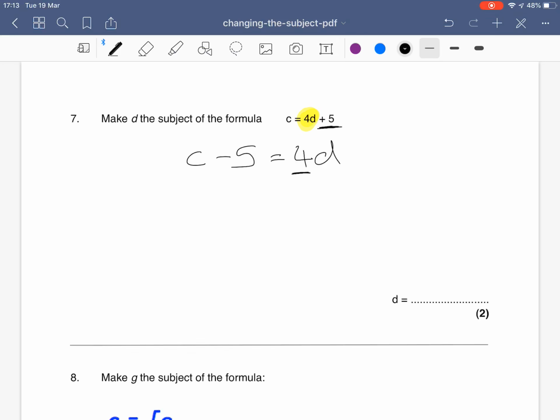Now I can get rid of the 4, so this means 4 times d. Opposite of timesing is dividing, so I'm going to take all of c minus 5 and divide it by 4, leaves me with d. So d is c minus 5 over 4.